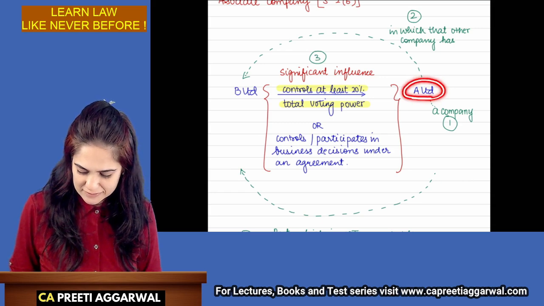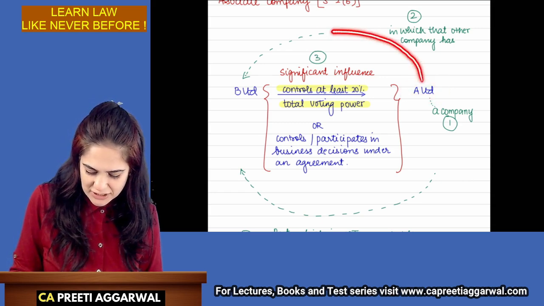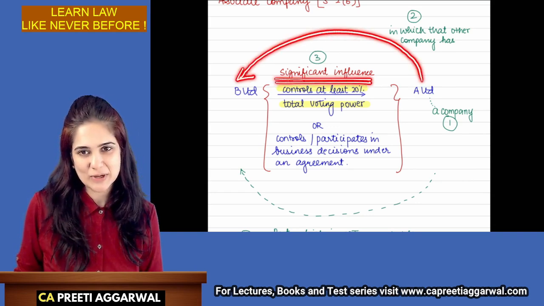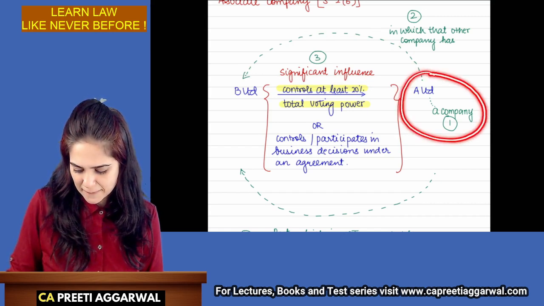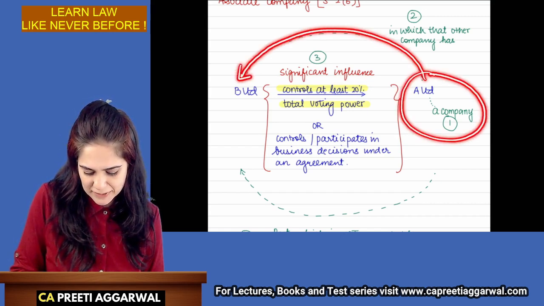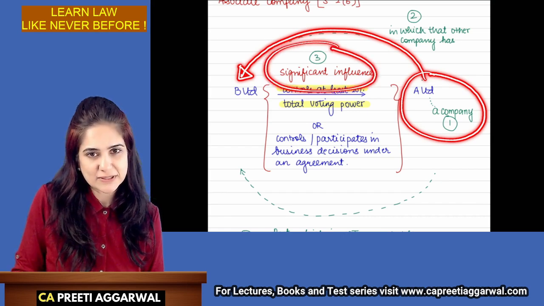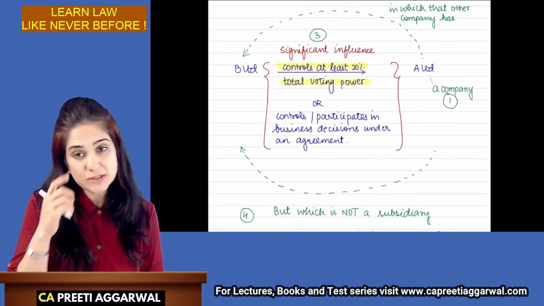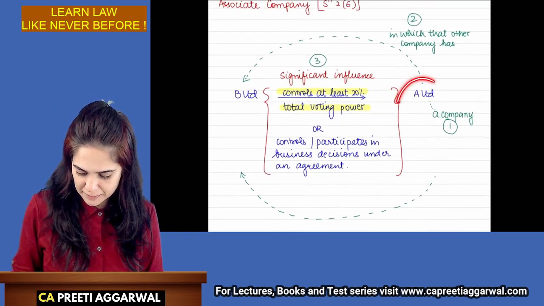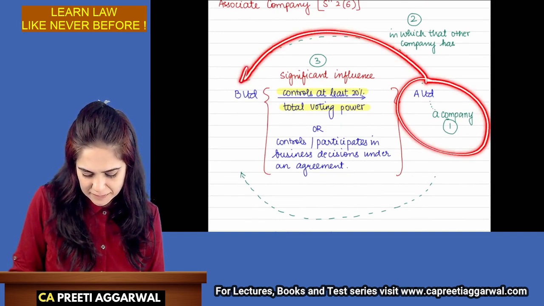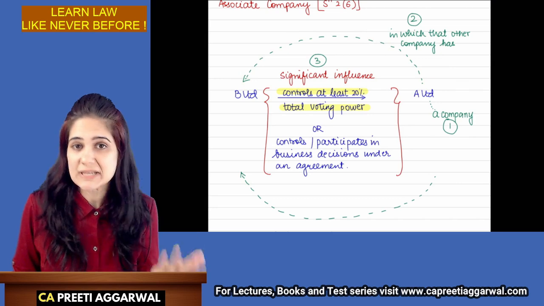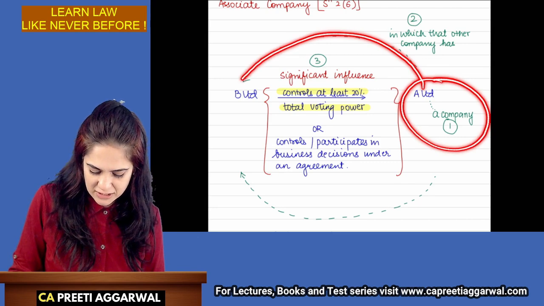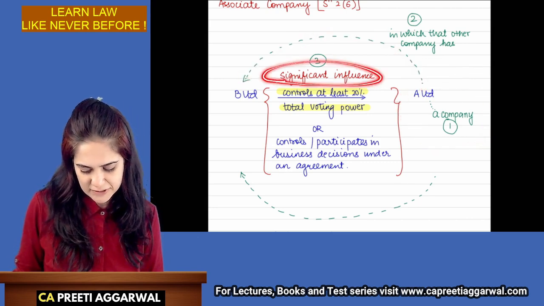A company in which that other company has significant influence. Okay? Very simple. A company in which that other company has significant influence is associate. Associate means a company in which that other company has significant influence.